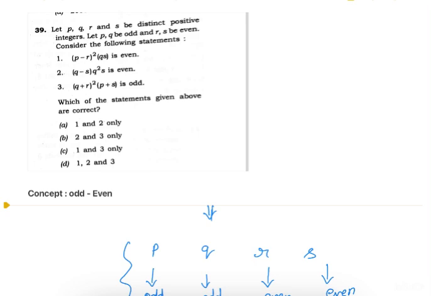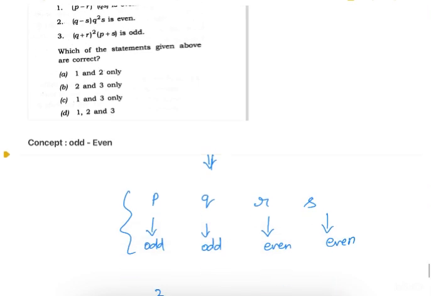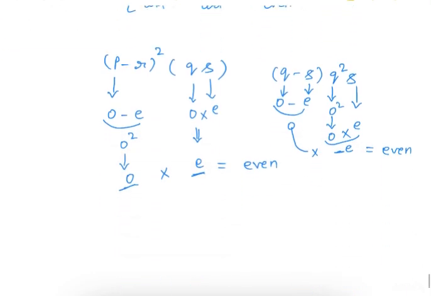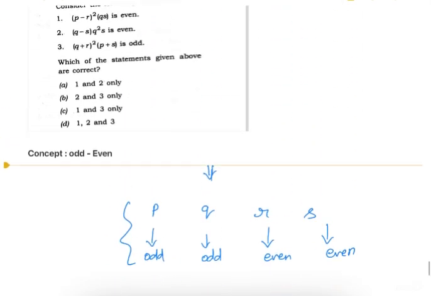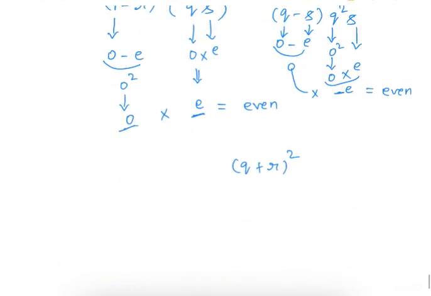Now statement 3, (q plus r) whole square and (p plus s). Q is odd, r is even, p is odd, s is even.